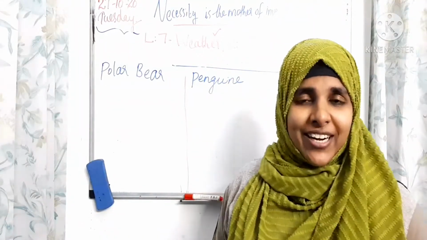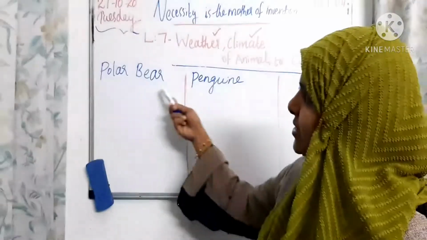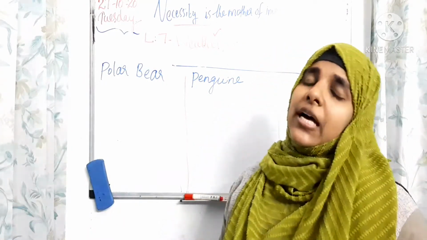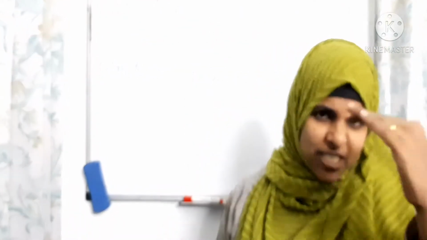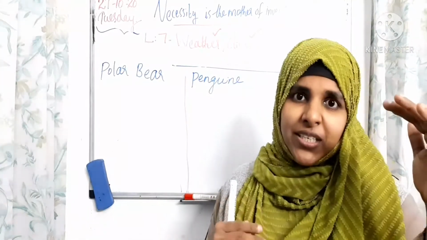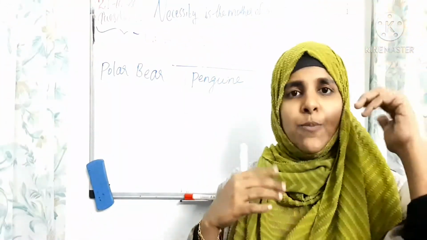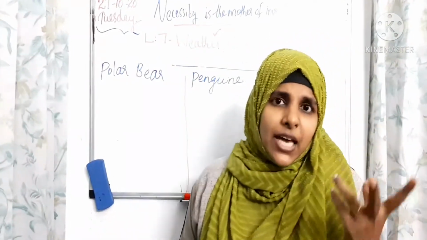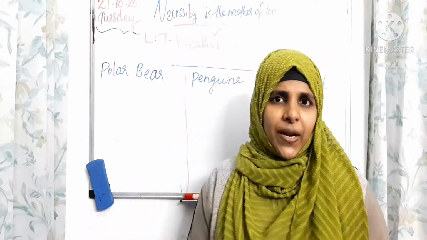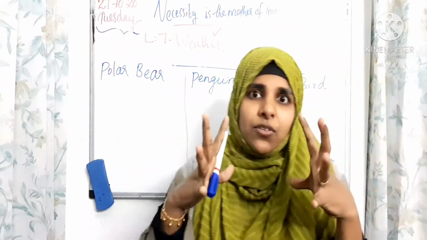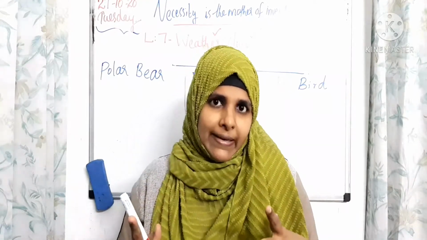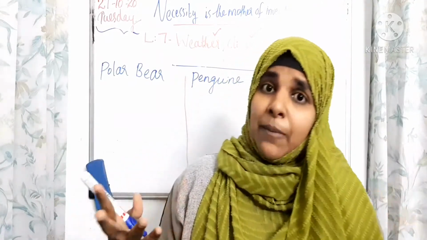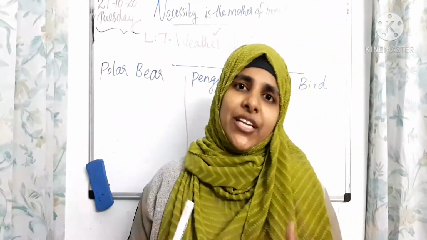Dear children, before we learn about the adaptations of these organisms, first we have to understand what the polar region is. What is the polar region, children? I already discussed with you. The region that is situated in the north and south pole, that is the polar region. Examples are Norway and Sweden. And what are the specialities of the polar region, children? The region is fully covered with snow and very cold, right? The climate is very cold and full of snow. And in winter, the temperature of the polar region is minus 37 degrees Celsius.